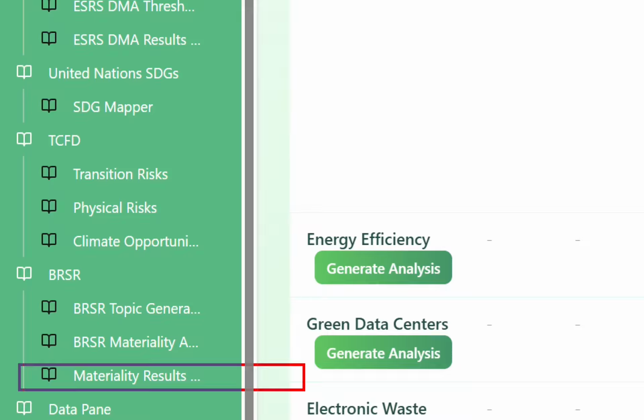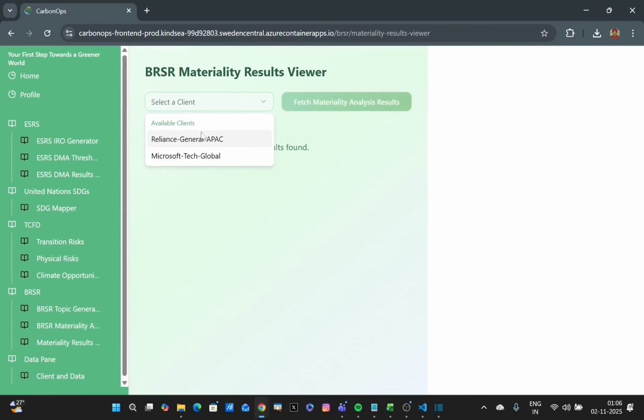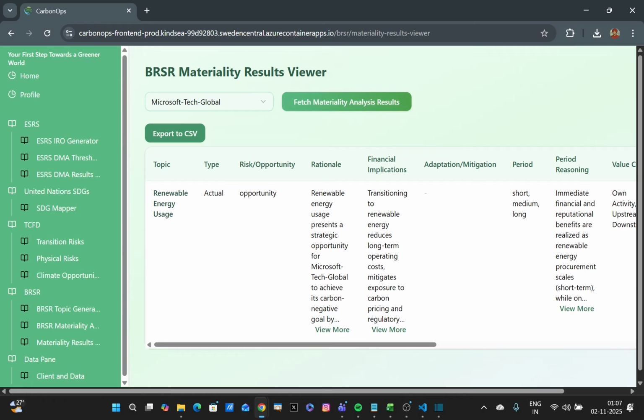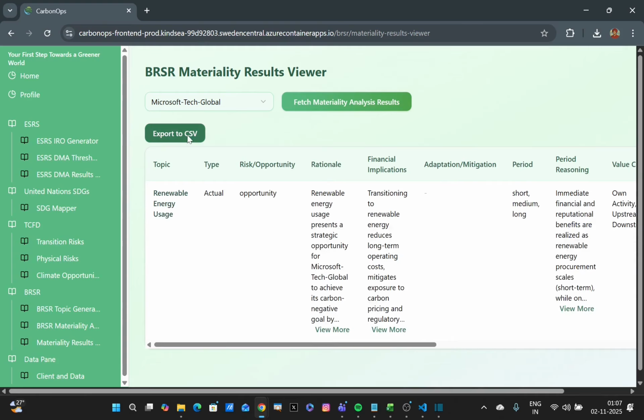So I'll go to the third tab, which is materiality results fetcher. There you go. You go ahead and select your client that you saved your assessments for and click on fetch materiality assessment result. So it gives you everything in an exportable CSV format, ranging all the way from the topic to the citations also. And if you click on export to CSV, it's going to download the CSV file for you that you could share with your colleagues or even export everything to a business intelligence reporting tool like Power BI, and so forth. That's pretty much it.